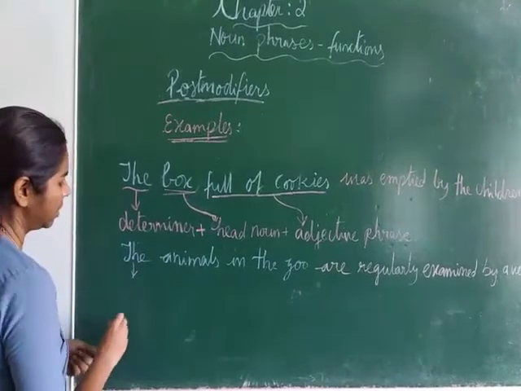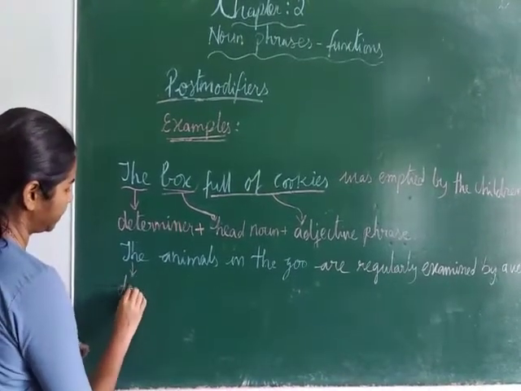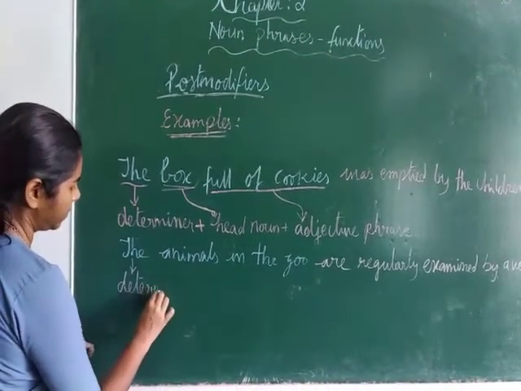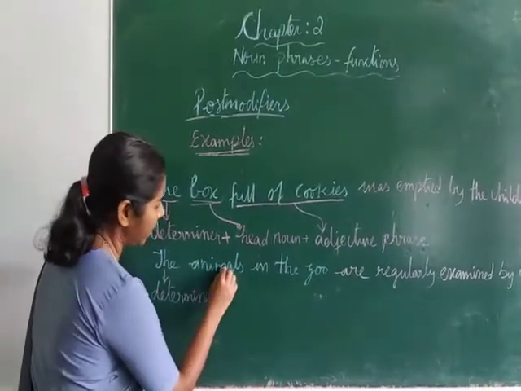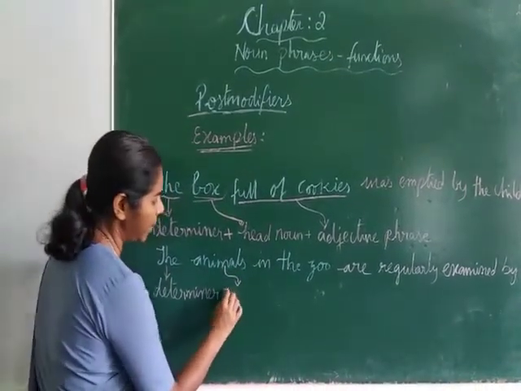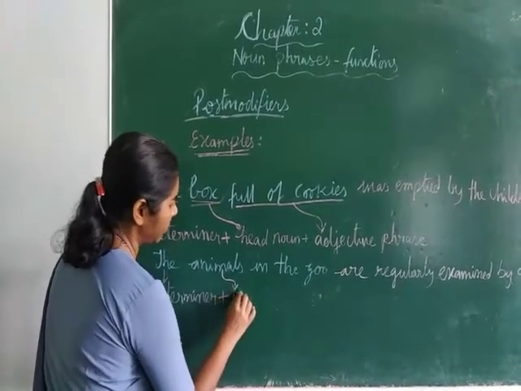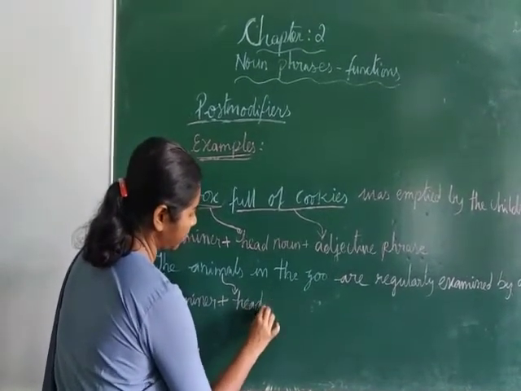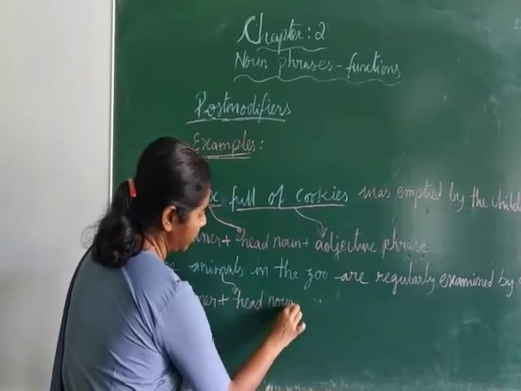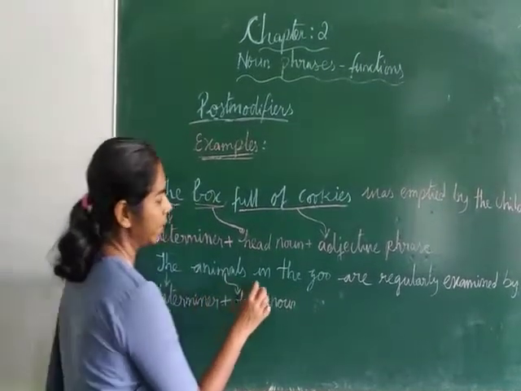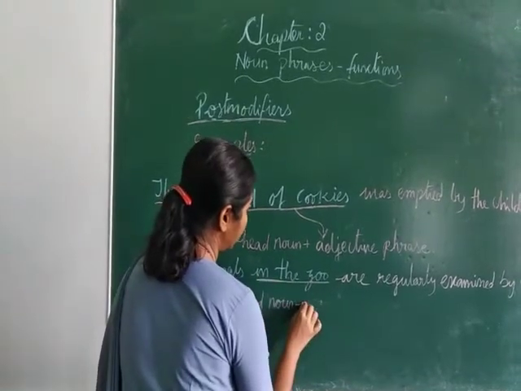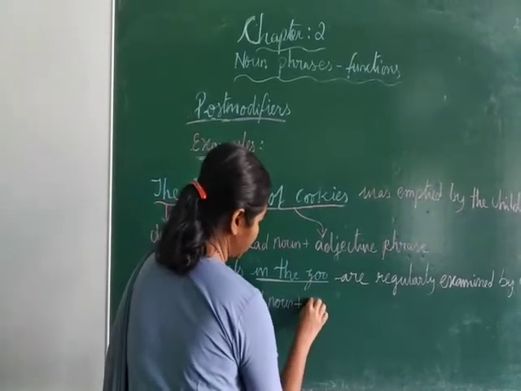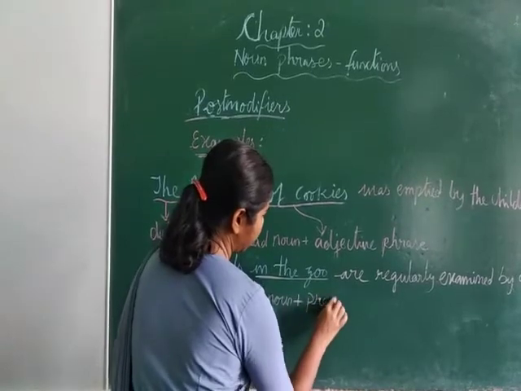The is a determiner, animals is a head noun, in the zoo is a prepositional phrase.